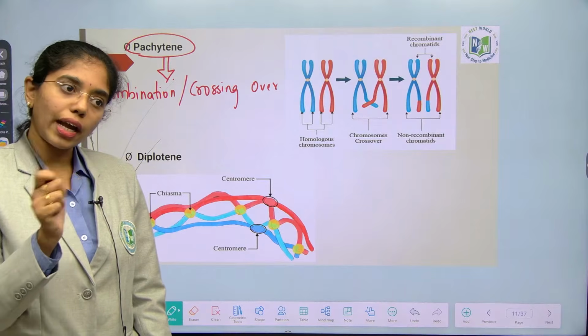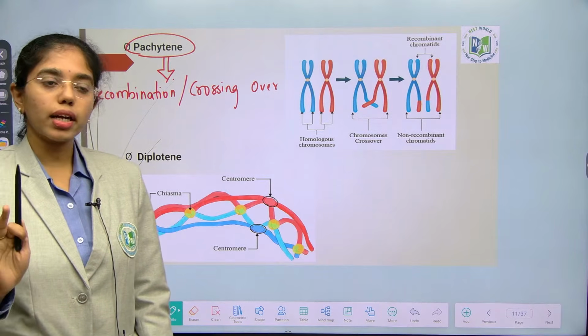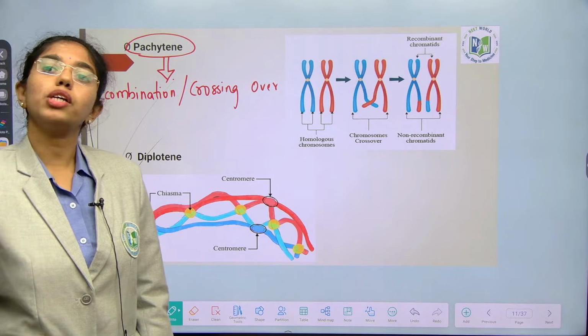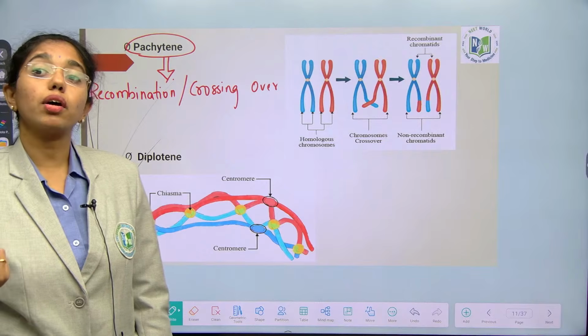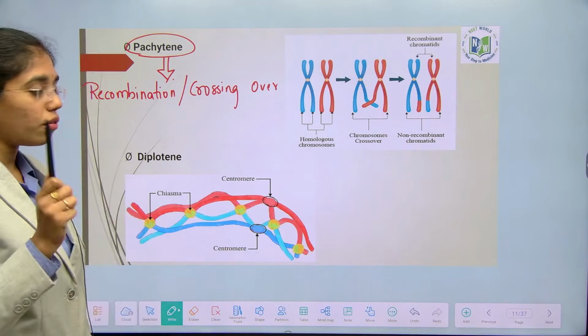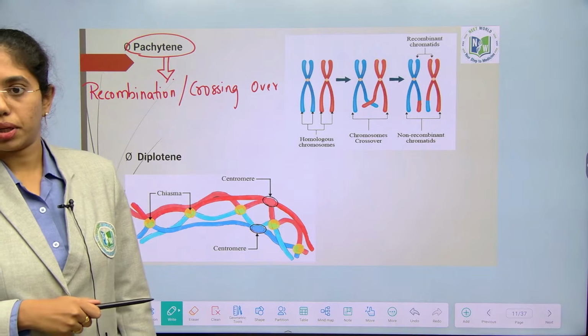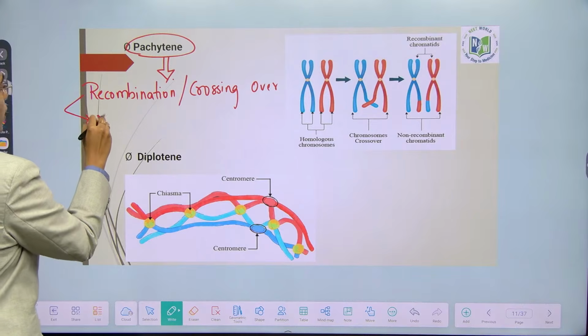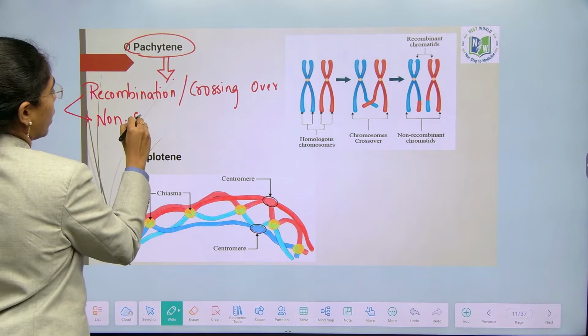Previously, if you read line to line NCERT, you used to get nice marks, but now it is not like that. Understanding of each line is very important, because most of the questions are statement based, assertion reasoning. You should know why, what, how, where it is happening. So recombination or crossing over is in between non-sister chromatids.